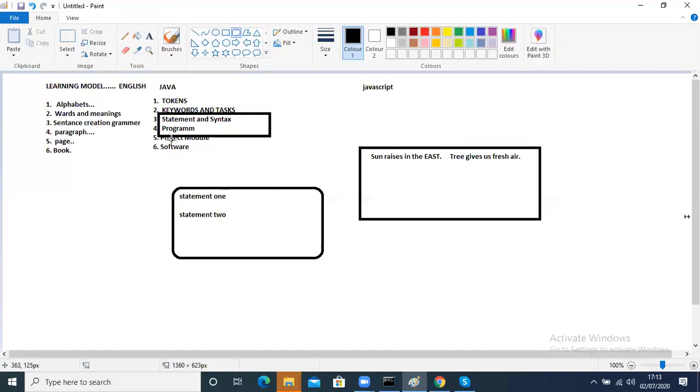Okay, next is the project model and software, you understood? So can somebody tell what is the learning model of English and Java? What are the differences? Tell me. Start telling.